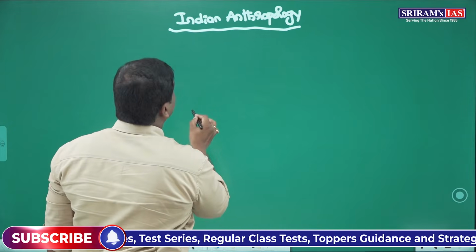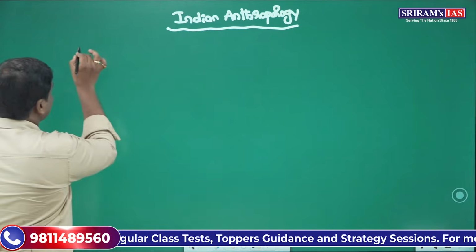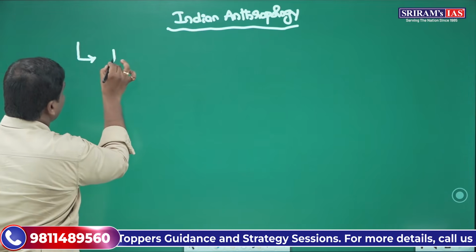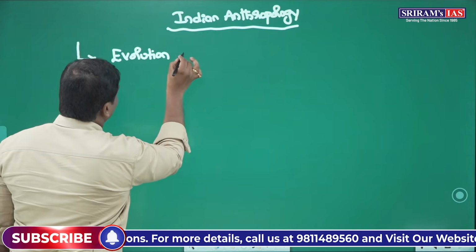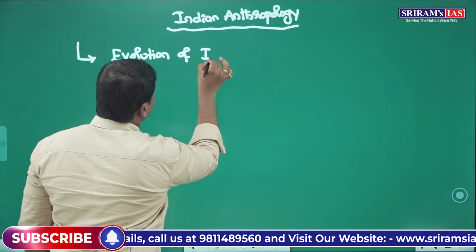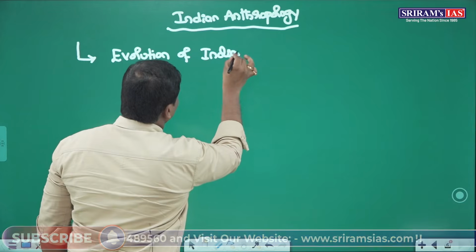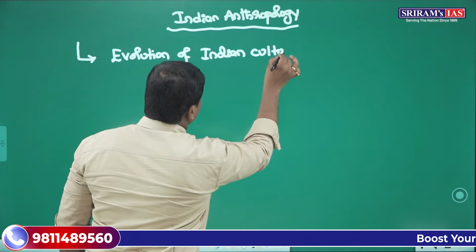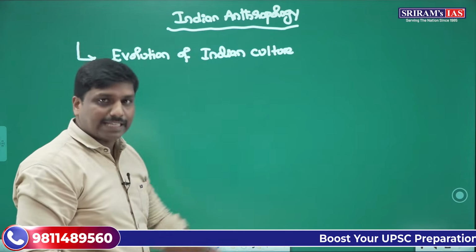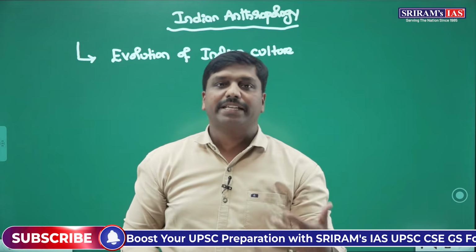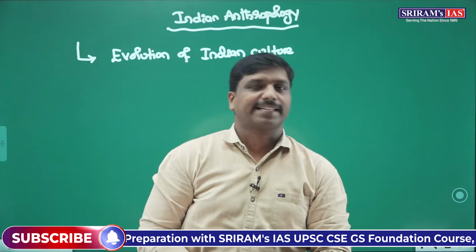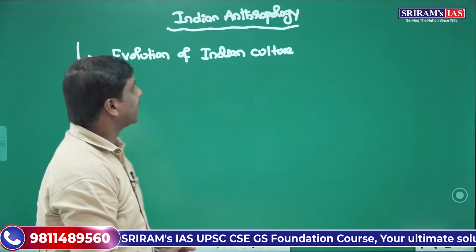That would be the first thing: the process of evolution and culture, evolution of Indian culture and civilization. Here we'll be studying various aspects from the prehistoric period, proto-historic period, Harappan period and post-Harappan period. All such things we'll be studying here.